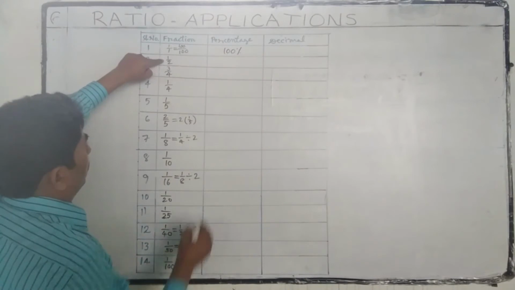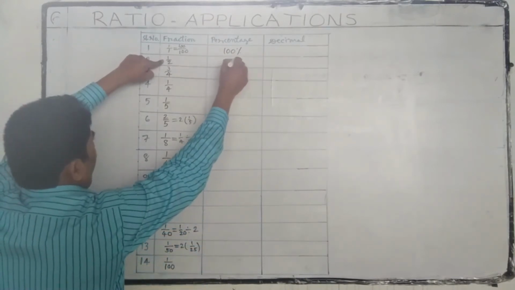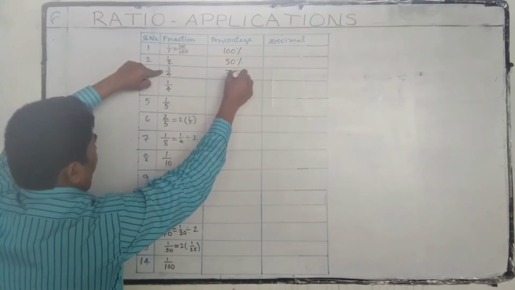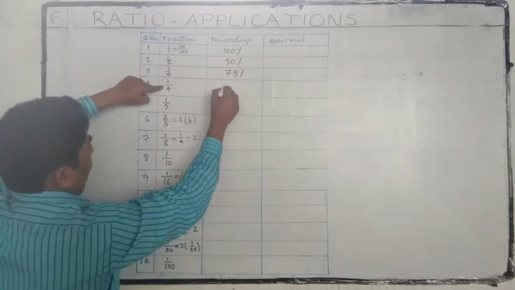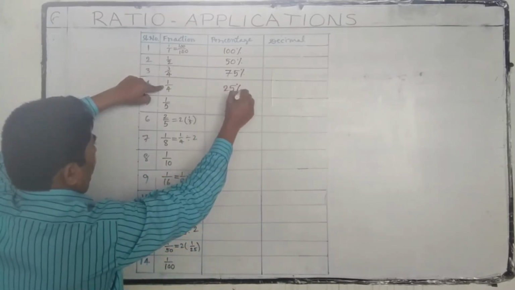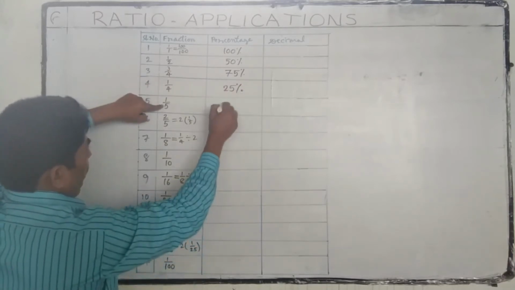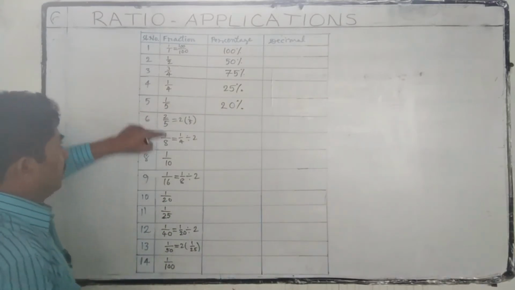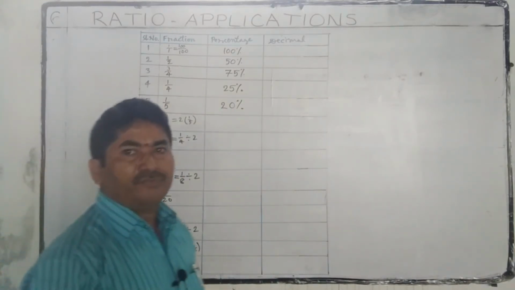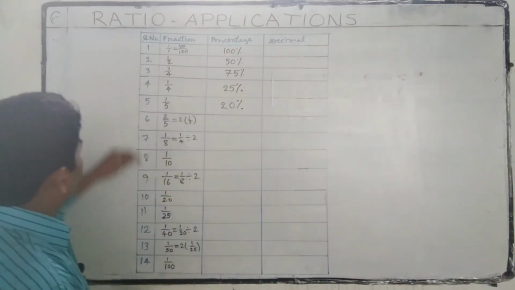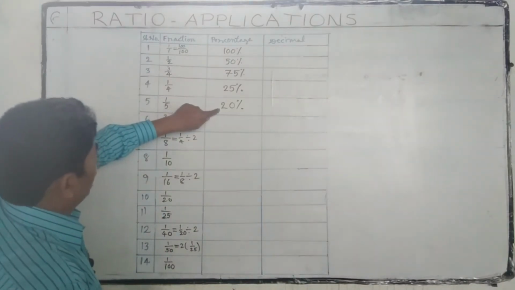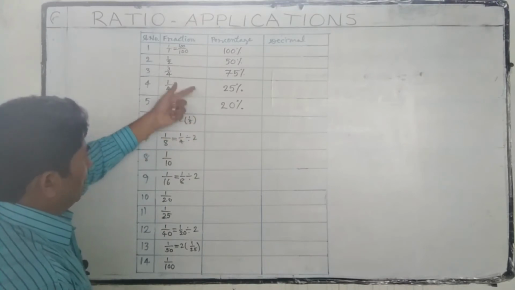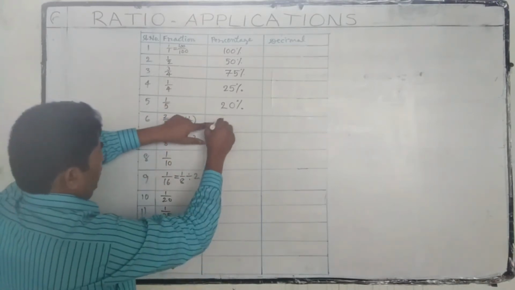1 by 2, 50%. 3 by 4, 75%. 1 by 4, 25%. 1 by 5, 20%. 2 by 5 is double of 1 by 5. Double of 1 by 5, 20%, twice, is 40%.